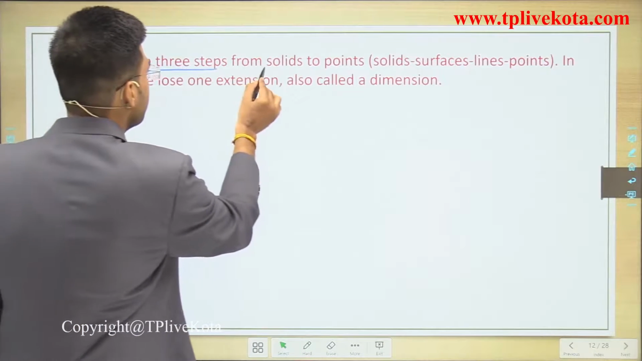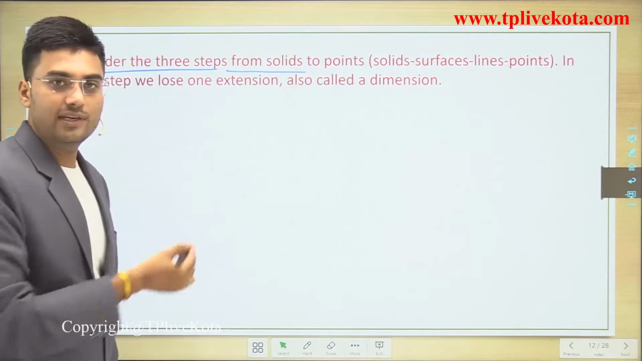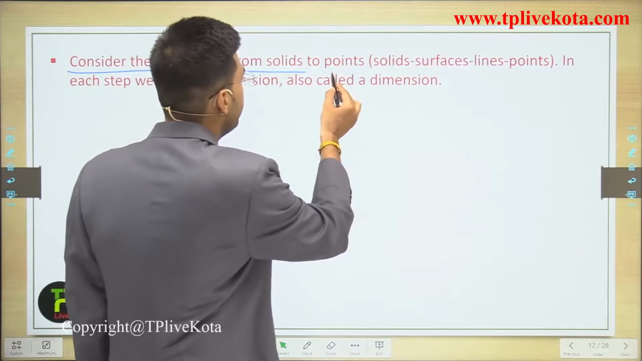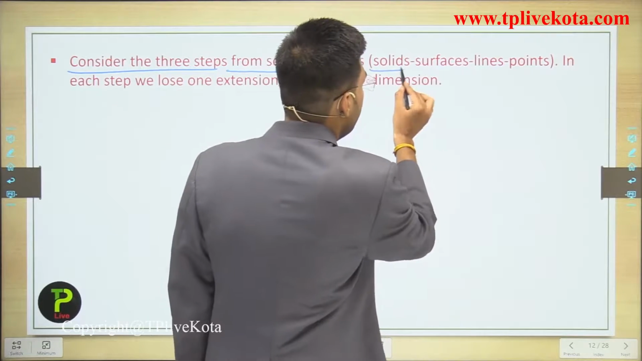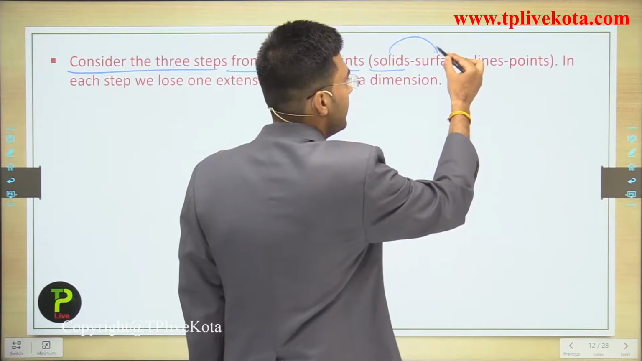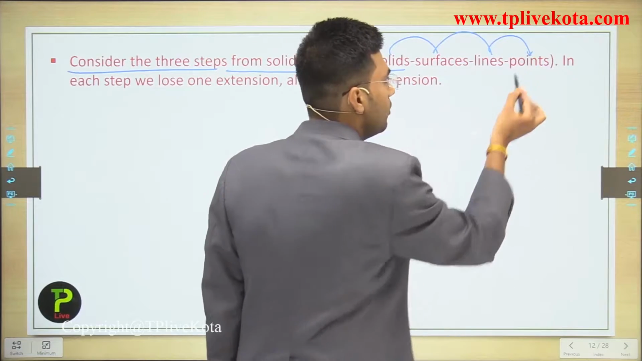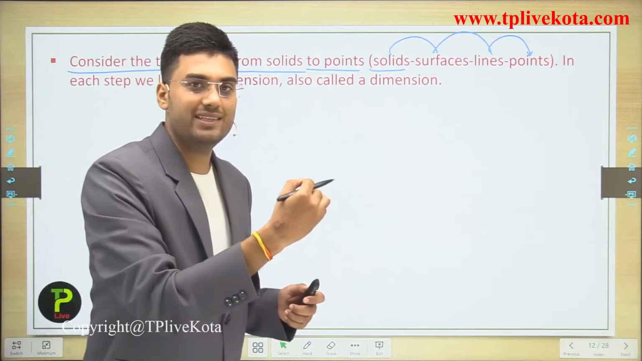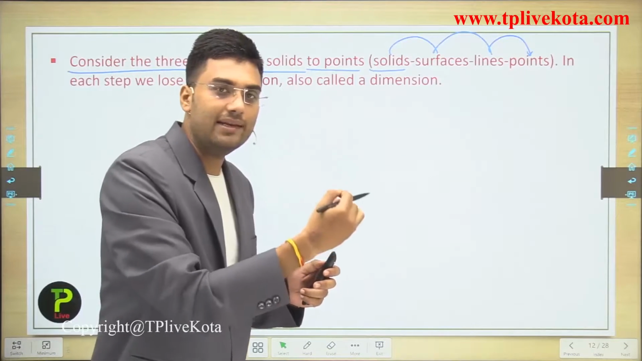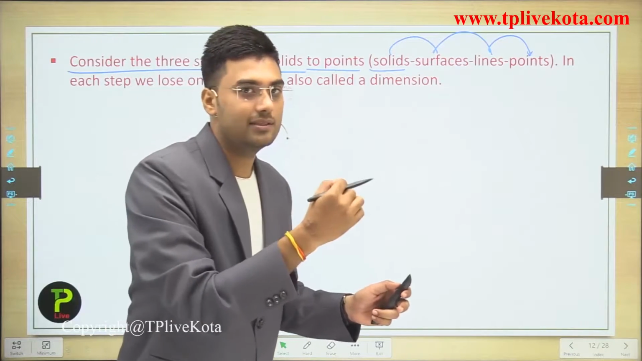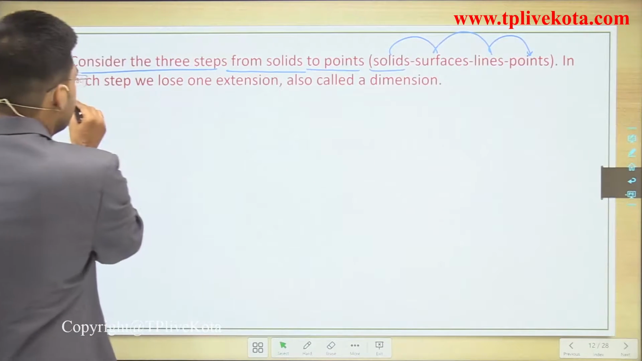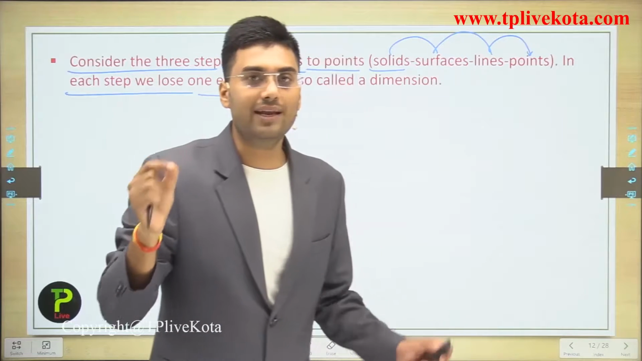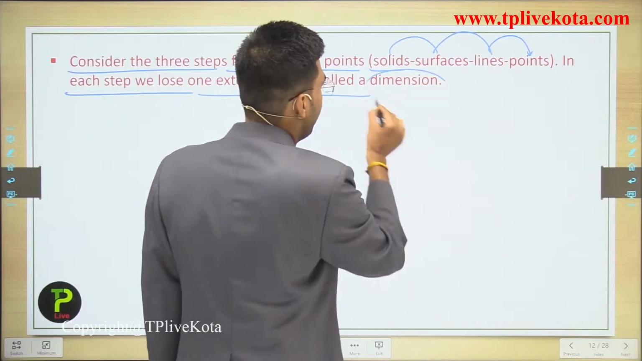Consider the three steps from solids to points. As we discussed in the example, solid, then surface, then lines, then points. First of all we have a solid, then in the solid we have surfaces, and in the surfaces we have lines, and in the line we have points. Clear? In each step we lose one extension, also called dimension.